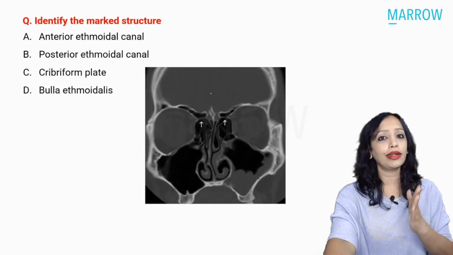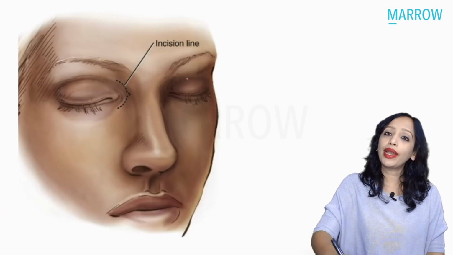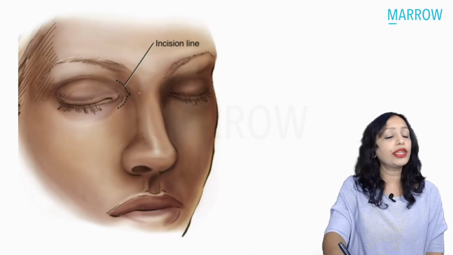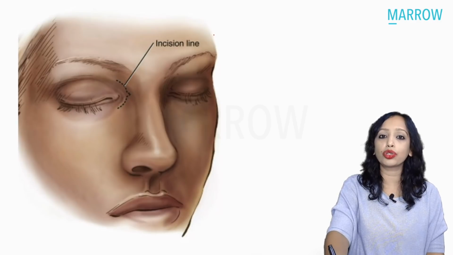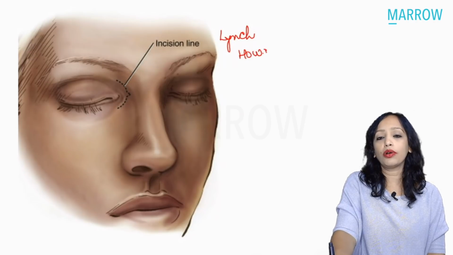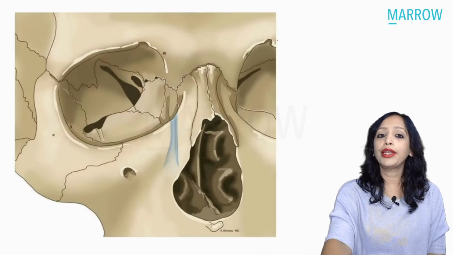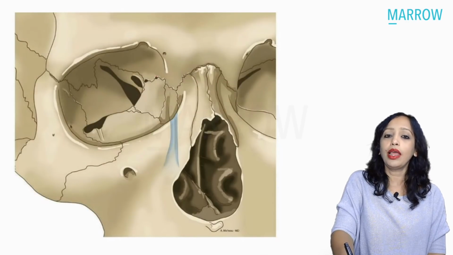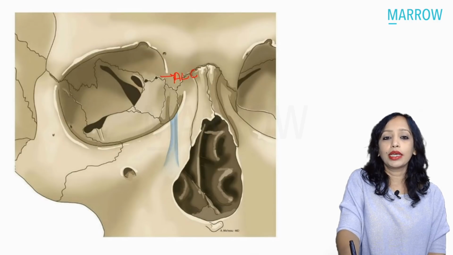So if you have to ligate this artery following FESS, if the patient presents like this, what should be your management? So how can you ligate this artery? You can ligate this artery either endoscopically or you can give an external incision here. This is what is known as the medial canthal incision, also known as the Lynch-Howarth incision or the Lynch incision, and you are going to raise the skin, and you have to reach up till the anterior ethmoidal canal. And how far is the anterior ethmoidal canal from the anterior lacrimal crest? From the anterior lacrimal crest, it is approximately 24 millimeters.